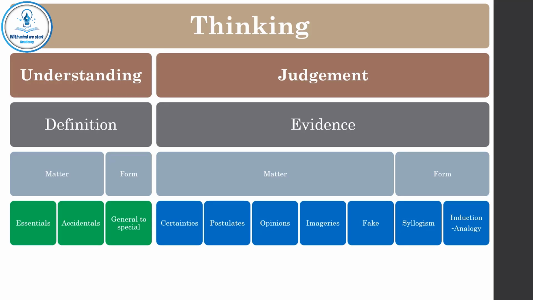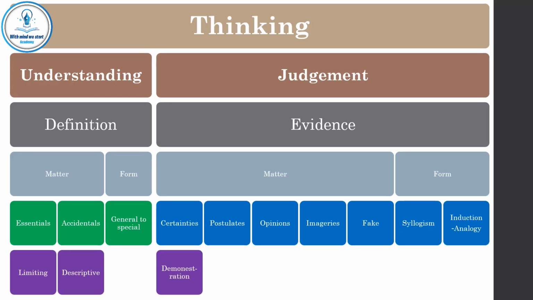A definition that aims at reality and uses essentials is a limiting one. A definition that aims at discrimination and uses accidentals is a descriptive one. A syllogism that aims at certain truth and uses certain truths as premises is a demonstration. Certain truths are axioms and propositions proved by axioms.